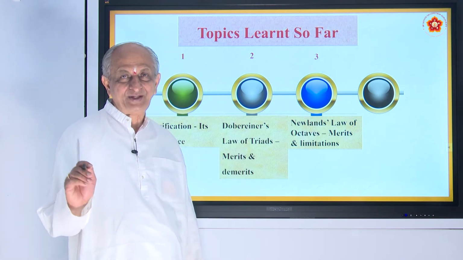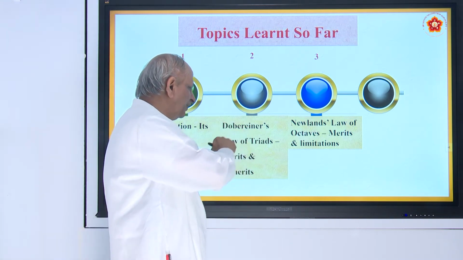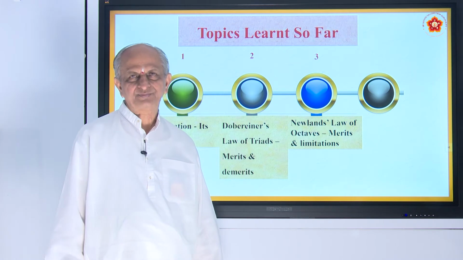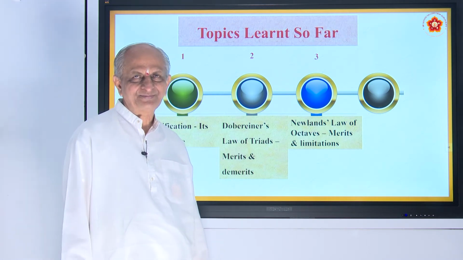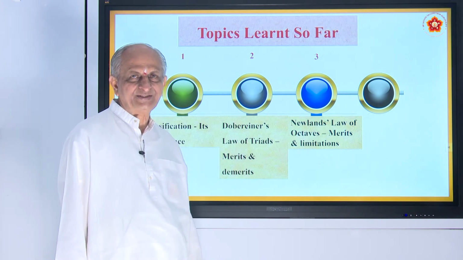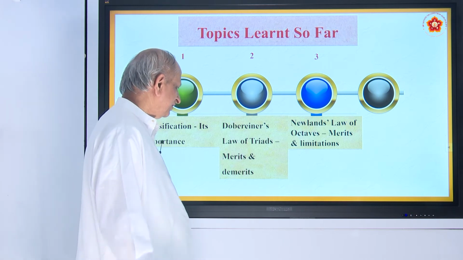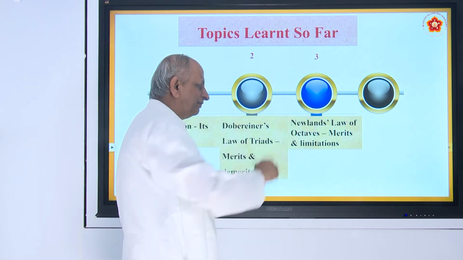Necessity is the mother of invention. Doberener's law was a limited one, because it could do only three sets. Only sets of 3 elements can be arranged. So, what about the next elements? Then came Newland's law.